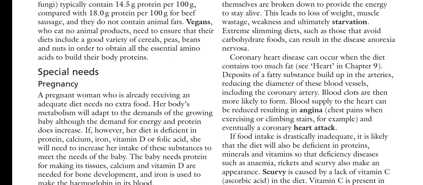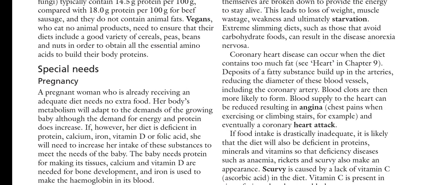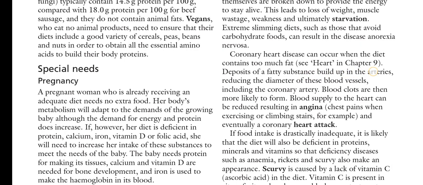A lot of other diseases may also occur, like coronary heart disease, which can occur when the diet contains too much fat. Deposits of fatty acids build up in the arteries, reducing the diameter of these blood vessels, including the coronary arteries. It will ultimately cause angina, or chest pain, especially when we are climbing stairs or doing strenuous exercise. And it may also lead to myocardial infarction, or simply a heart attack.